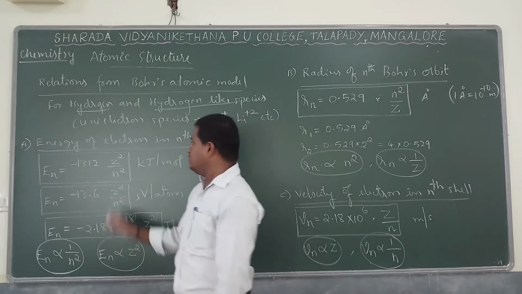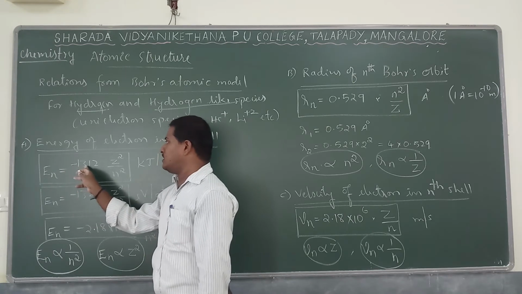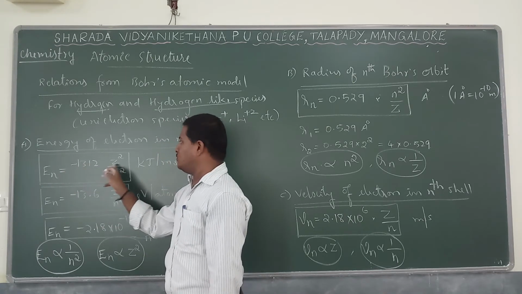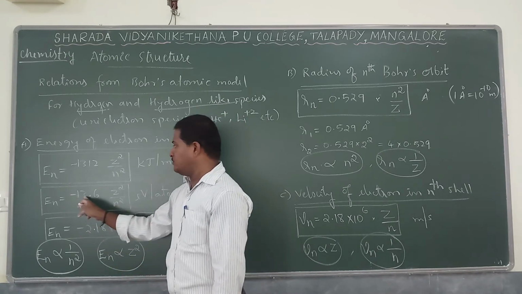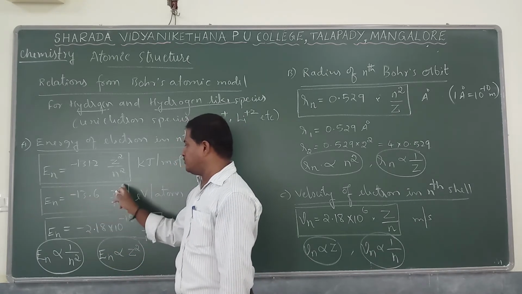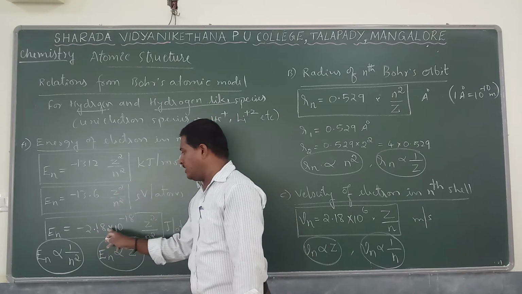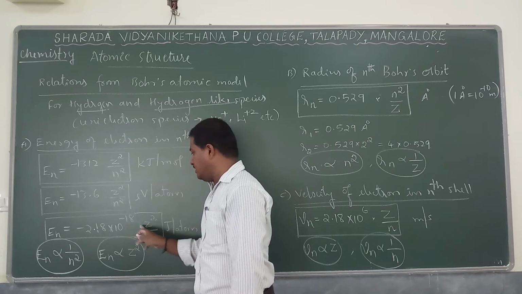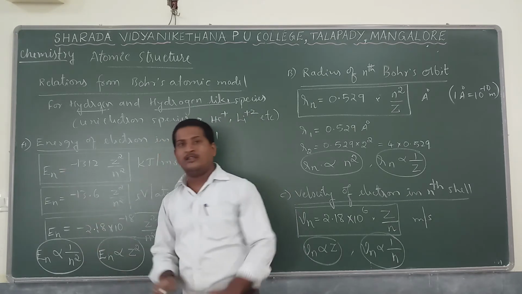In kilojoule per mole, the energy of the electron is minus 1312 Z square by n square. In electron volt per atom, minus 13.6 Z square by n square. And in joule per atom, minus 2.18 into 10 to the power of minus 18 Z square divided by n square. And here all energy values are negative.